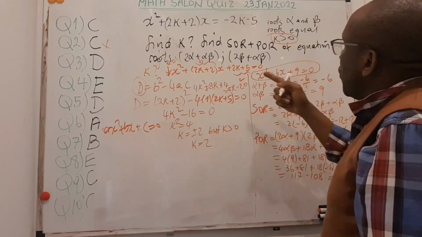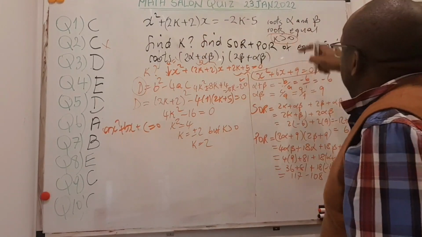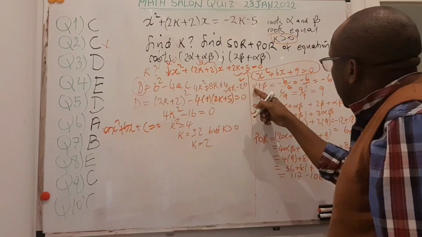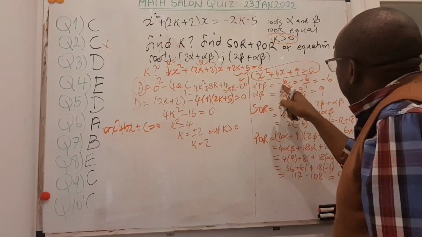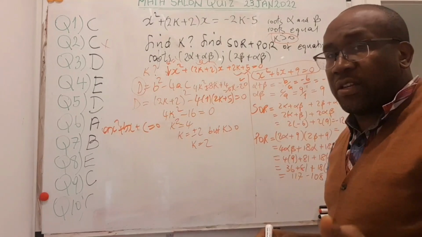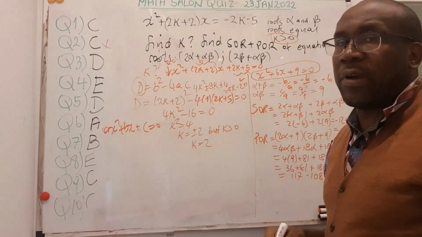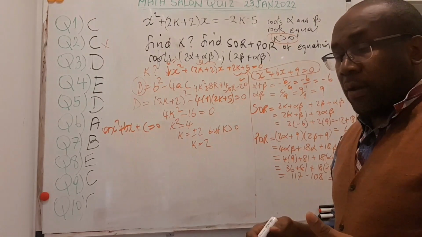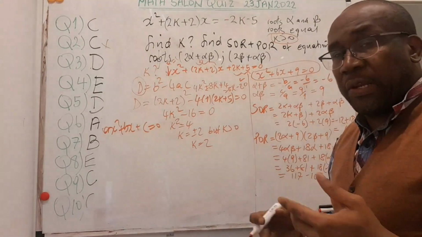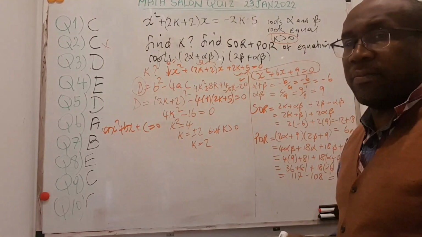This new equation, of course, with the value of k known now, has roots alpha and beta. So if I look for the sum of the roots of this equation, it's alpha plus beta. The formula is minus b on a. I also show that in so many videos. Please feel free to look at them. There are more than 50 of them. If you really want to better understand mathematics and improve your skills, look for time to watch them.